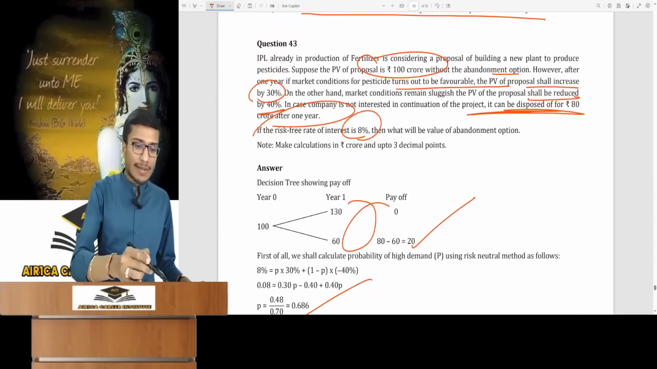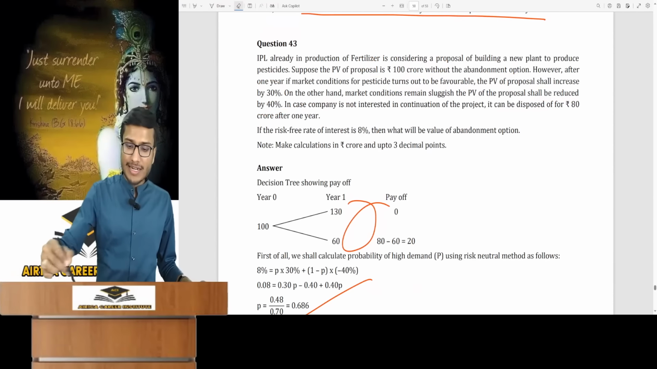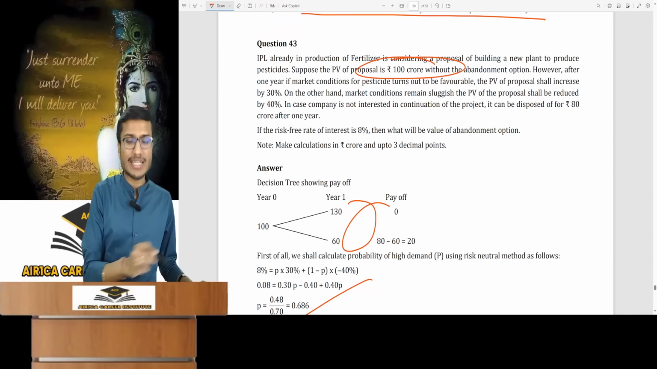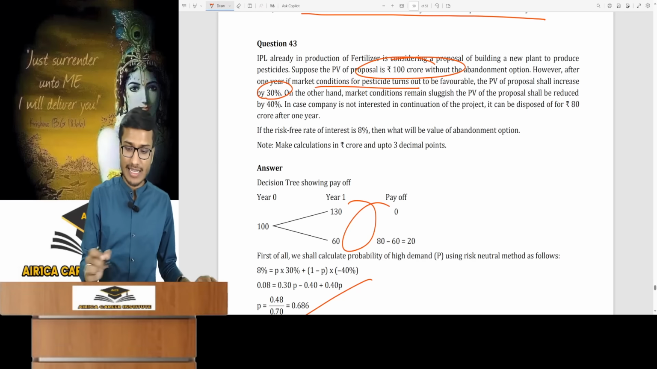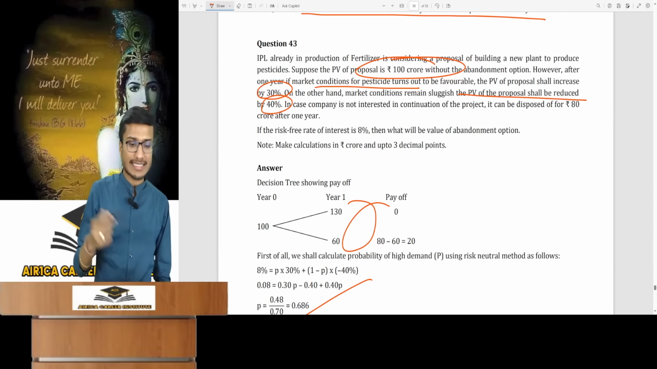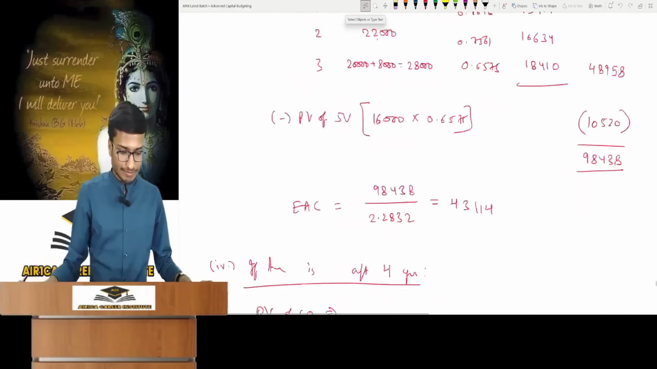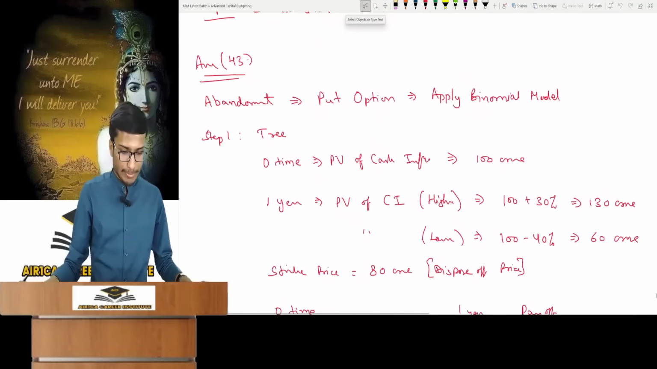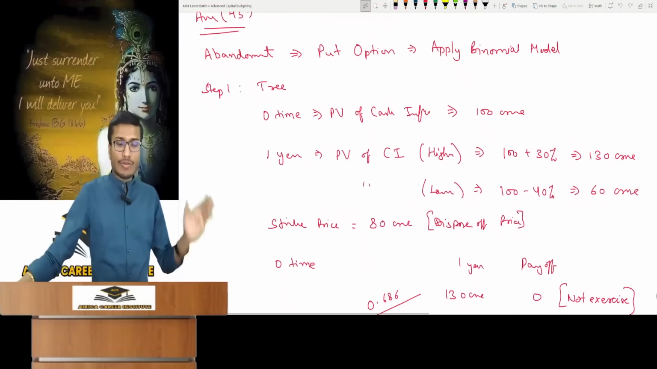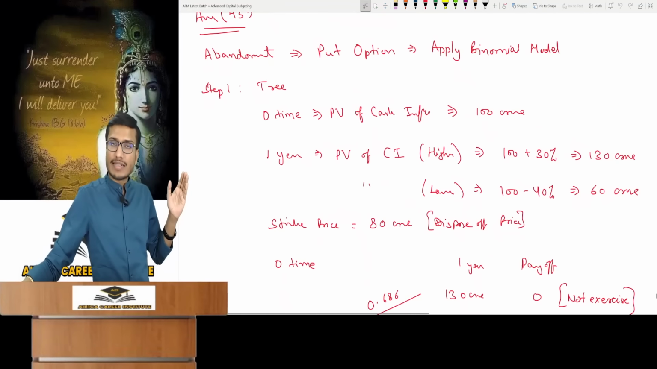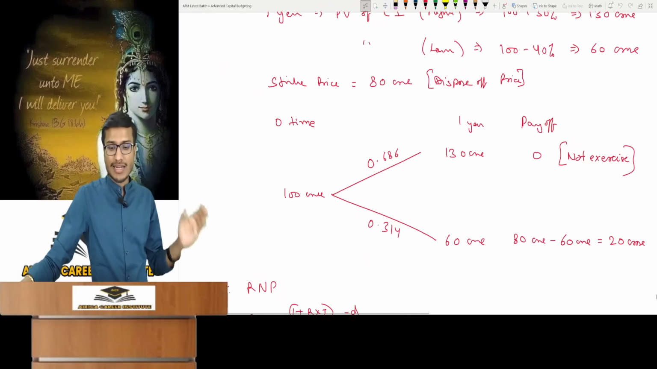After this, we will now look at your abandonment option. For the abandonment option, look, the proposal's present value is this. After this, if the market conditions are favorable after 1 year, PV increases 30%. If it reduces, it can fall by 40%. So if I show you the solution, $100 after 1 year, you can see it can change by plus 30% or it can fall by minus 40%. So make a decision tree. 130, 60 and 100 is visible here.